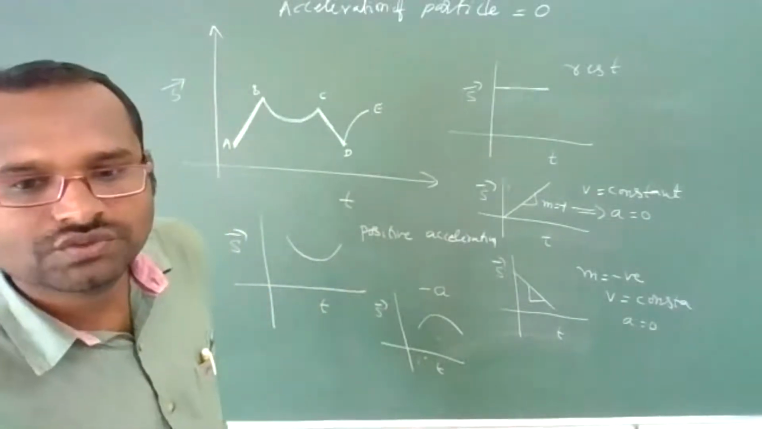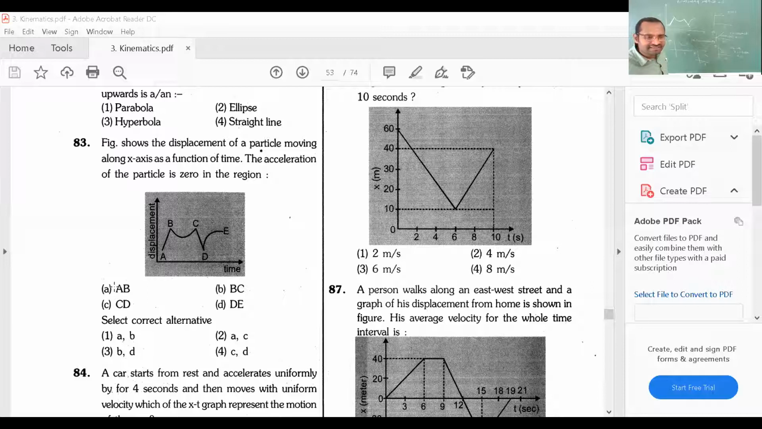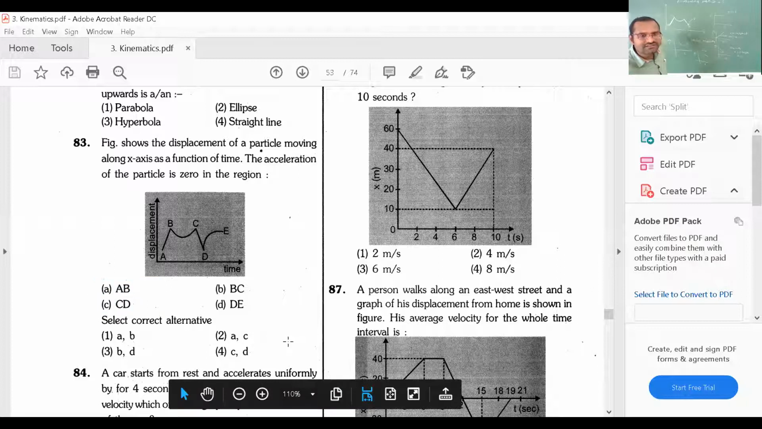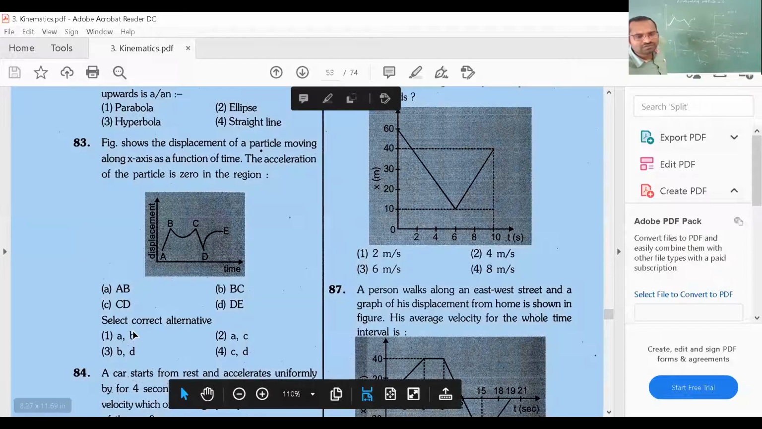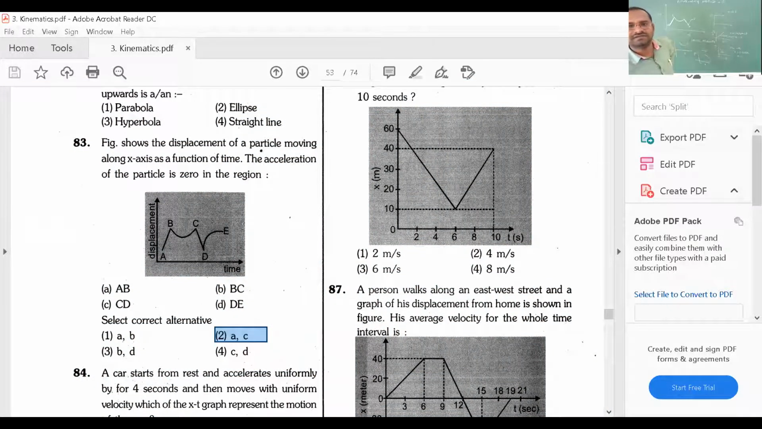Clear? So let us go to the options, which is the correct answer. See, AB is correct and one more, CD is also correct. That means option should be A and C. Option 2 is the right answer. See, options are these 1, 2, 3, 4. So A and C are the right answer.